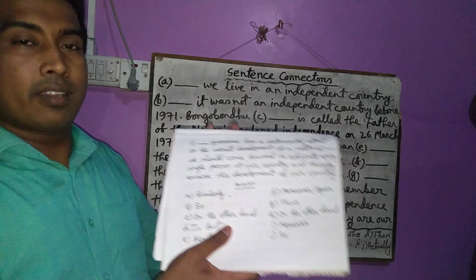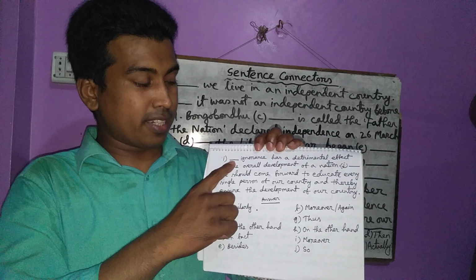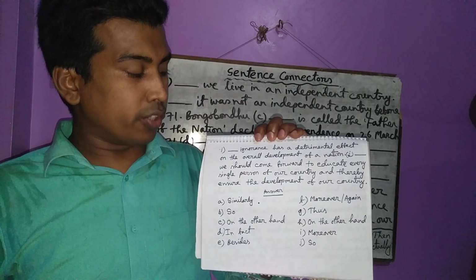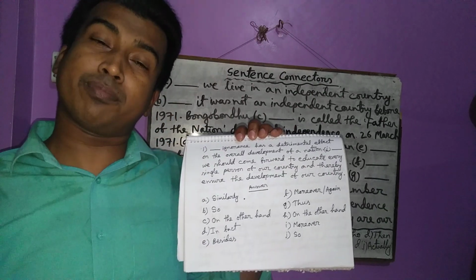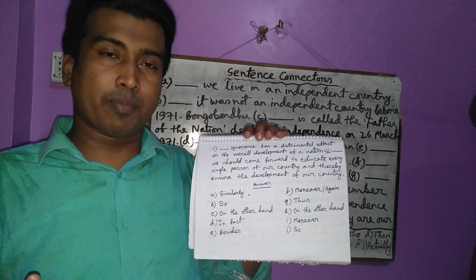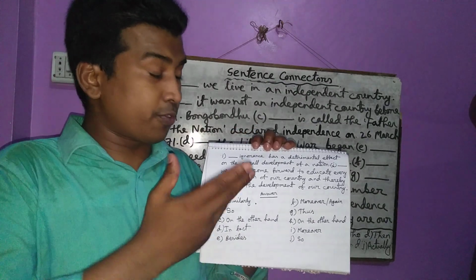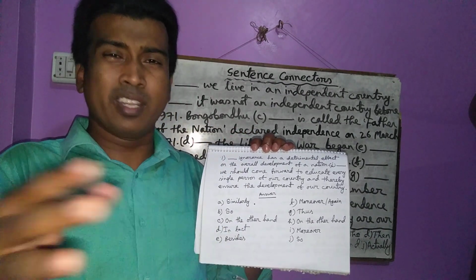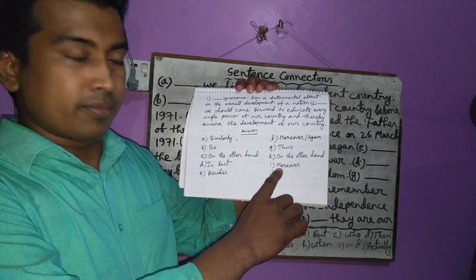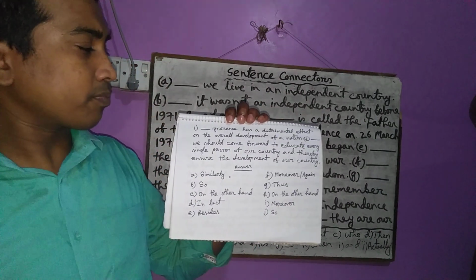Then let us go to the next sentence. There is also a gap in the very beginning of the sentence. Ignorance has a detrimental effect on the overall development of a nation. So ignorance has a detrimental effect on overall development. It is an extra information for you. That's why you have to use besides, moreover, in addition, whatever it is. You can see that I have written the answer here. There is moreover, or you can write in addition, or you can write this as no problem.